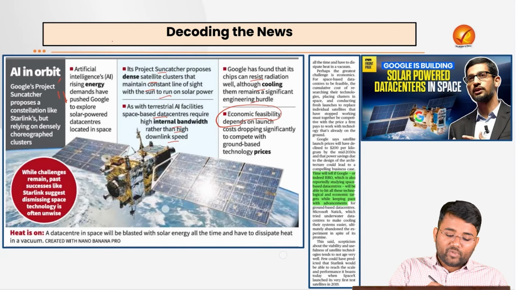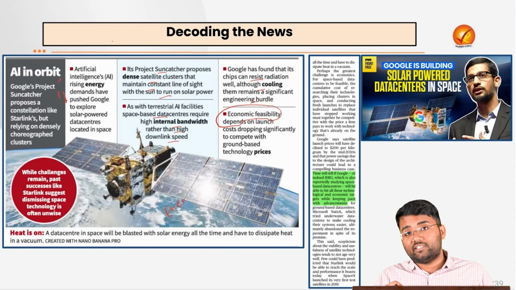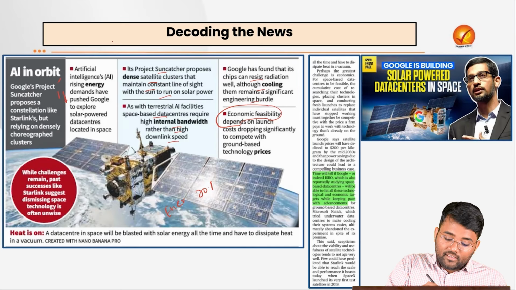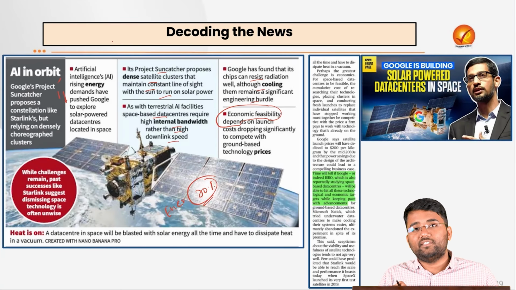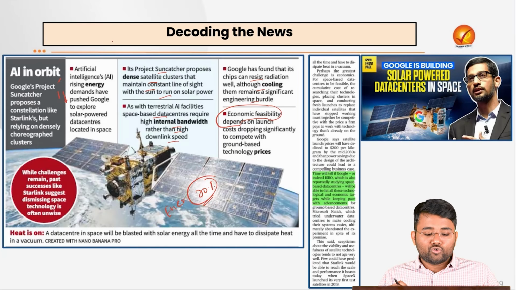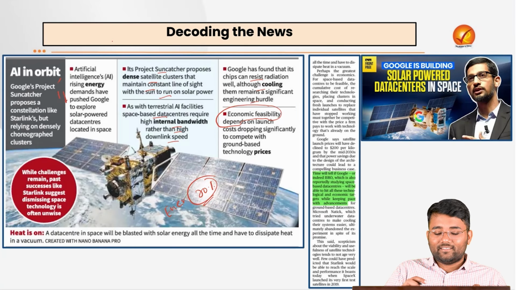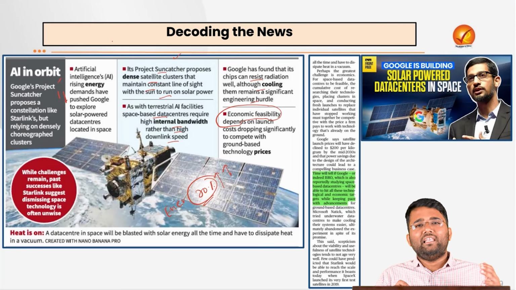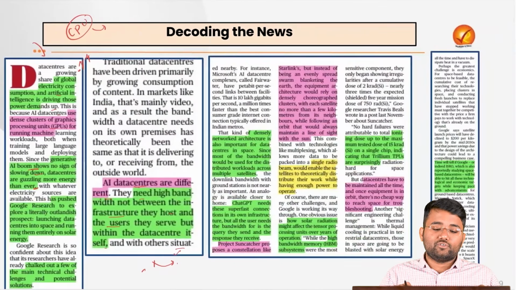For example, as per the Energy Statistics report released by the Ministry of Statistics and Programme Implementation, more than 70% of the electricity generation and consumption in India is based on coal itself. So with more demand from AI data centers, probably this demand will further increase, but projects like Project Suncatcher in future can provide certain solutions.